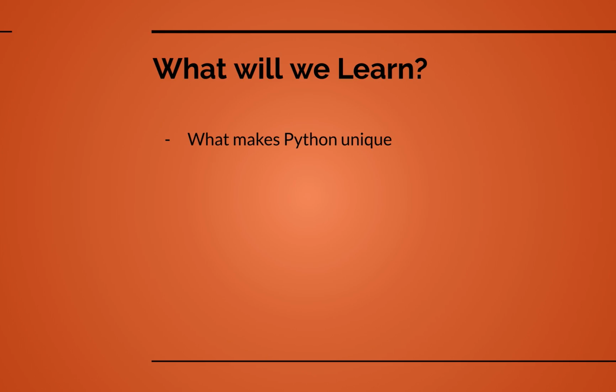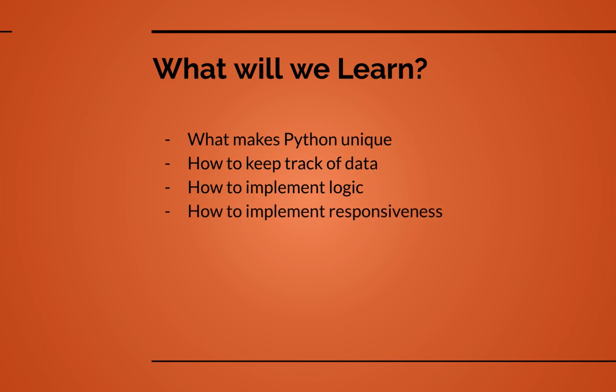What are we going to be learning as general topics? We'll start with what makes Python unique. I think it's a good idea to figure out why we want to learn the language that we're going to be learning, so we'll be talking about what makes Python great. Then we'll learn how to keep track of data, typically through various types of variables, arrays, and of course modifying them through operations. Then we'll talk about how to implement logic. This will be done through if statements, while loops, and for loops. Then we'll talk about how to implement responsiveness, and this will be done through the use of functions. And finally, how to create data structures through the use of classes and objects.